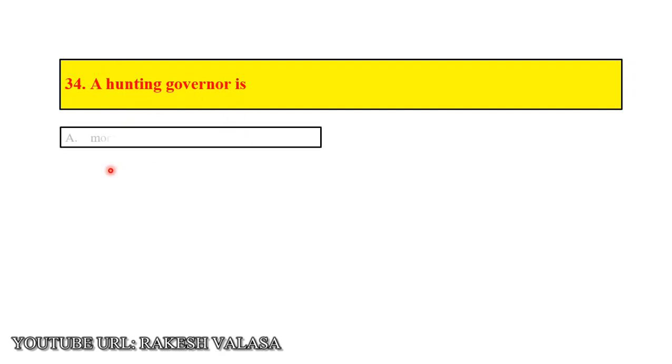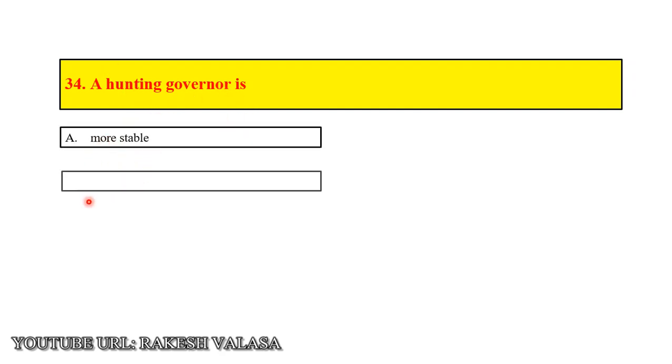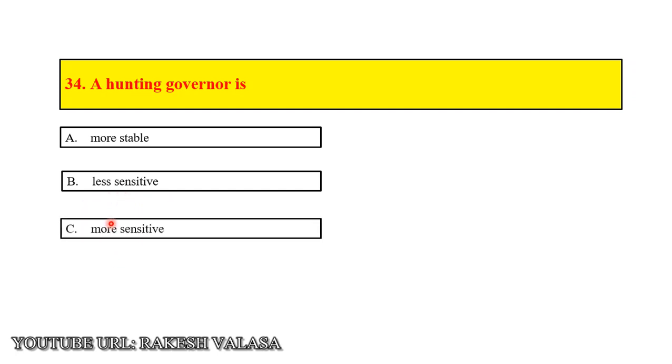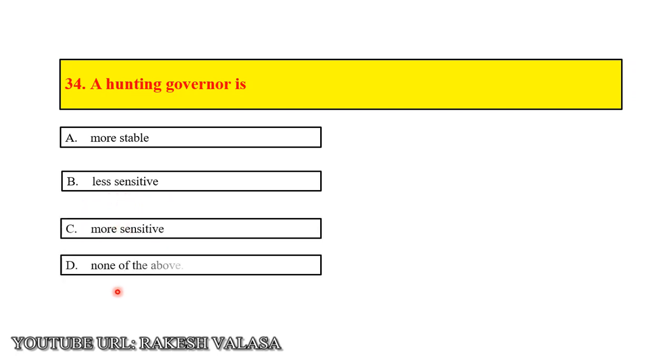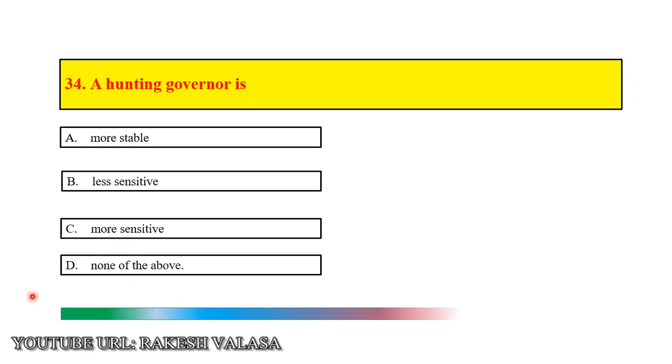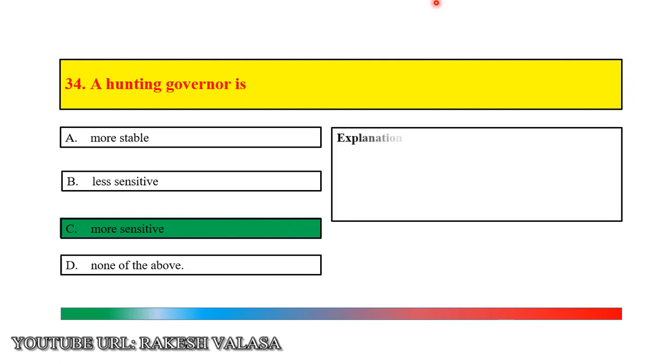Question number 34. A hunting governor is: option A, more stable; option B, less sensitive; option C, more sensitive; option D, none of the above. The correct answer is option C, more sensitive. Let us see the explanation.